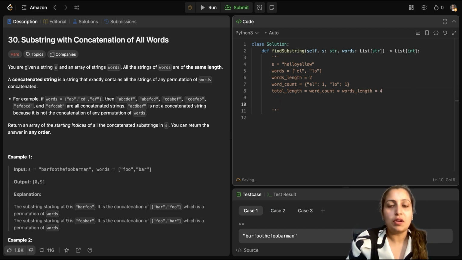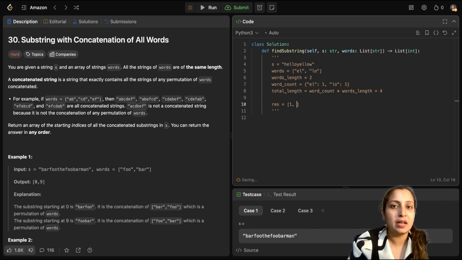Okay. Now if we run through the entire algorithm, then we start with the string at index 0 and we check for occurrence of the EL-LO combination. Either it could be ELLO or LOEL, any occurrence of these words. So when we are at index 0, the letter is H, so it's of course not one of the words. It's not in the word count dictionary. So we move ahead. We go to index 1 where the first letter is E and we check for the substring of length 4. So the substring of length 4 would be ELLO, which is a permutation of the 2 words. Hence, the first occurrence we have found and index 1 will be returned as a part of our result.